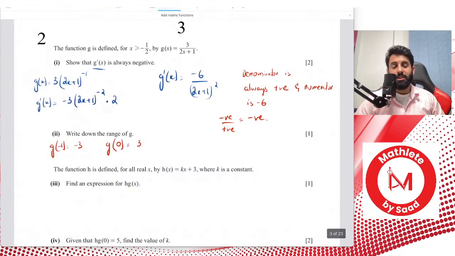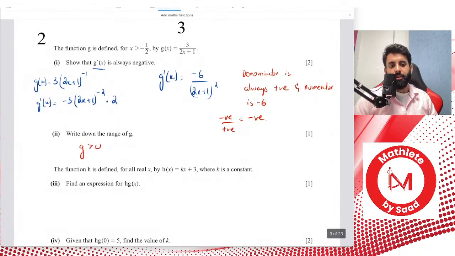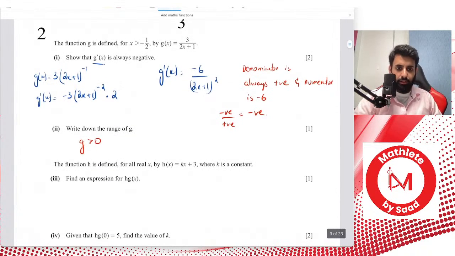And it's not going to be exactly equal to 0, it's going to be close to 0. That is when the denominator becomes extremely large. And what happens when you have a fixed value divided by an extremely large value? It is basically very close to 0. So as far as the range goes, the range of this is simply going to be greater than 0. So g is greater than 0, and that's it. That's your answer.